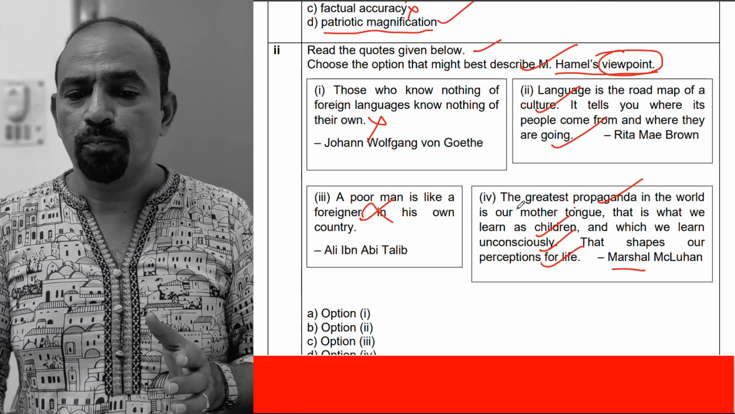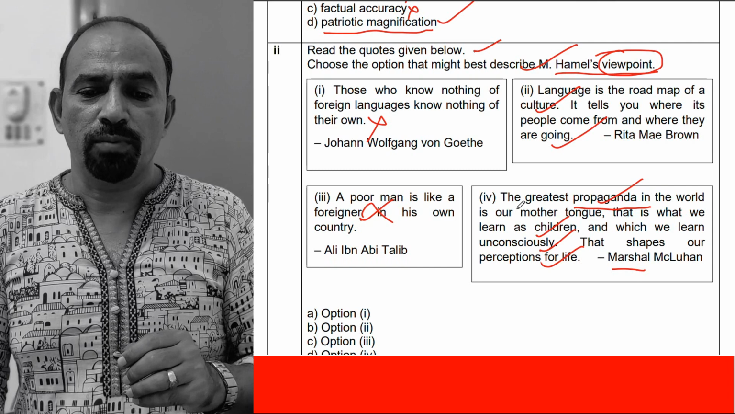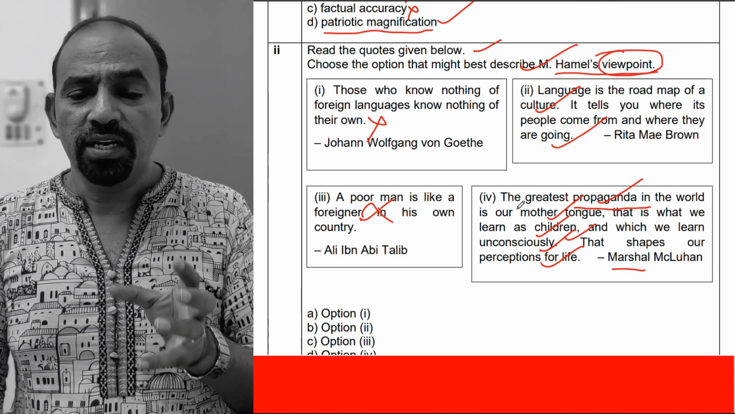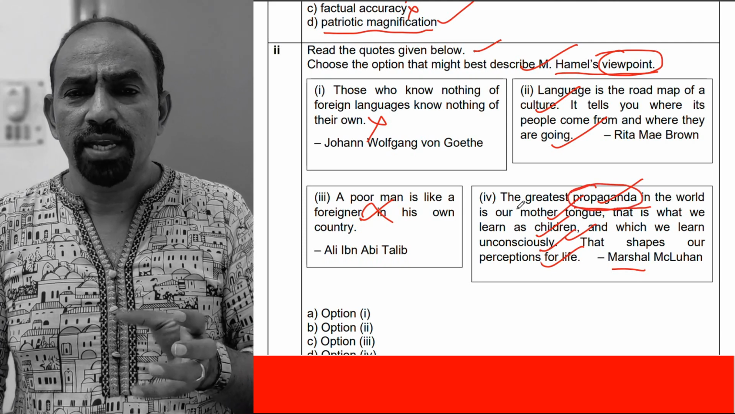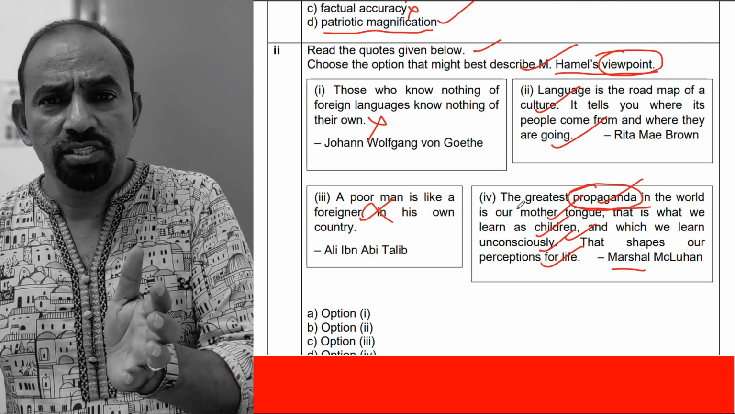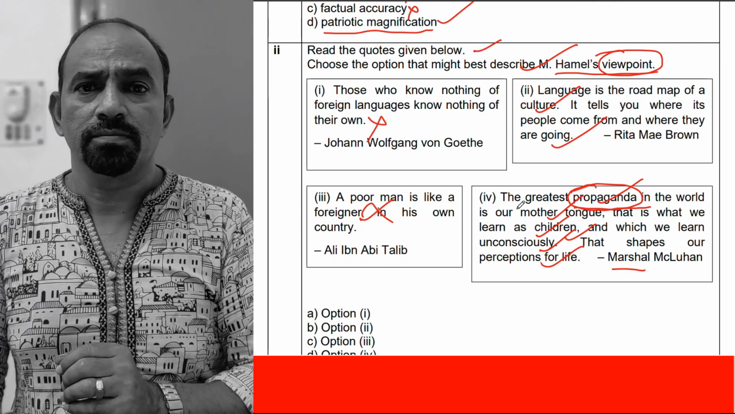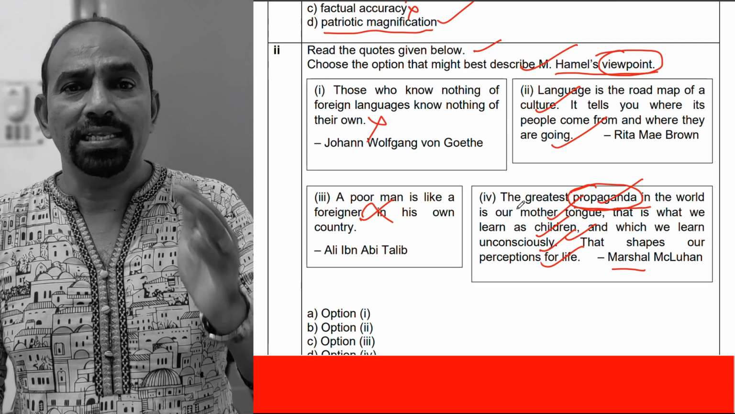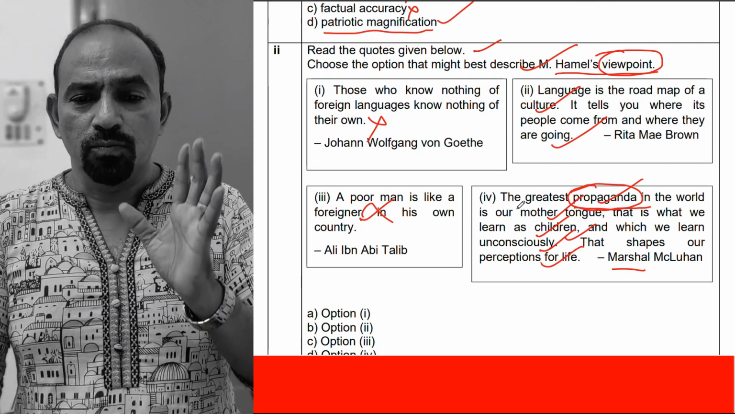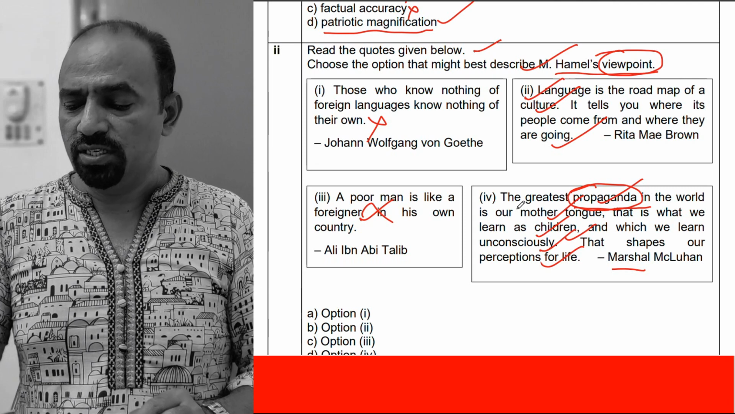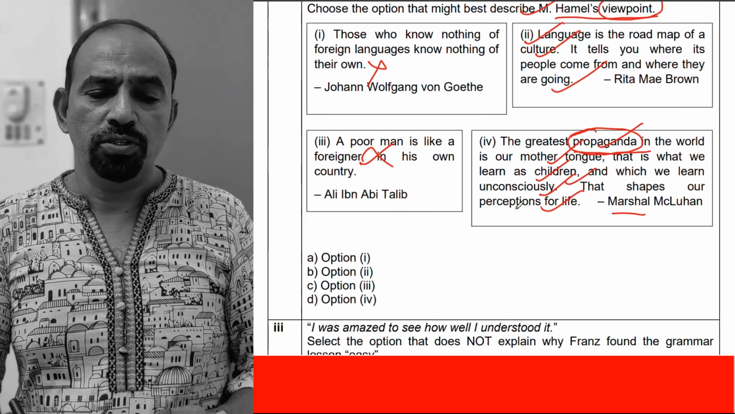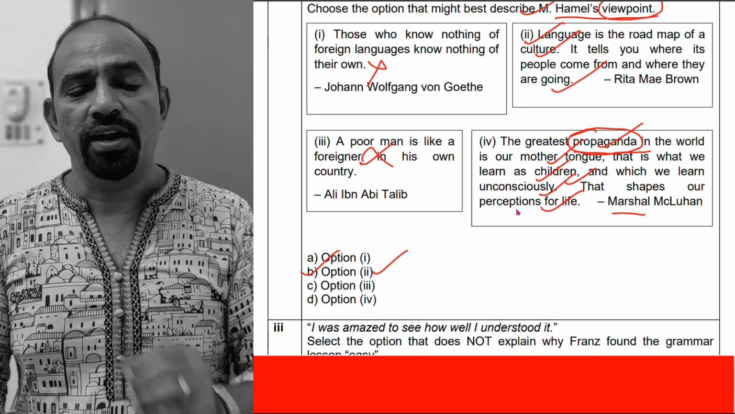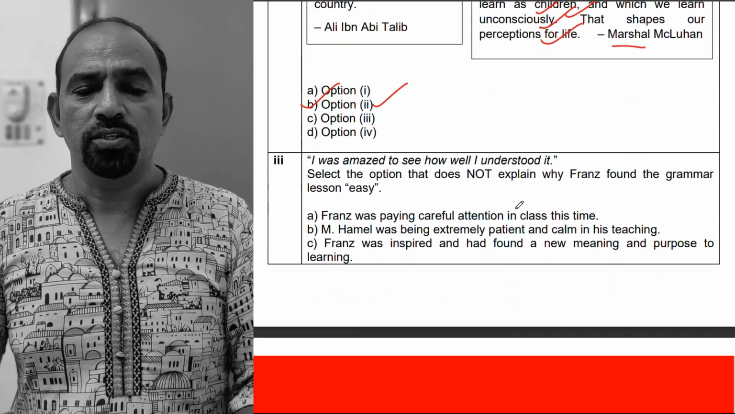because the greatest propaganda in the world is our mother tongue. That is what we learn as children. Propaganda means some information, sometimes biased. So here mother tongue is not taken like that in the lesson. So the most appropriate option is the second one. The right option here is option B, that is the second one. That is the right answer. Come to the next one.